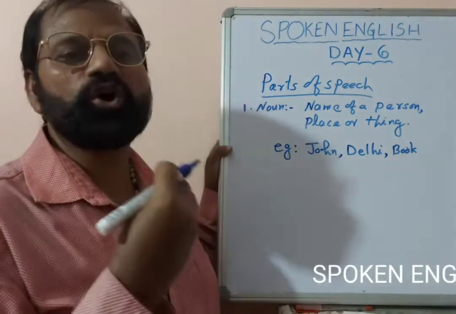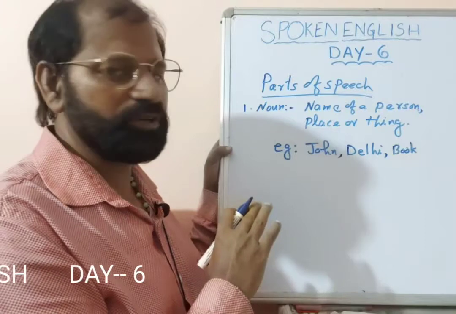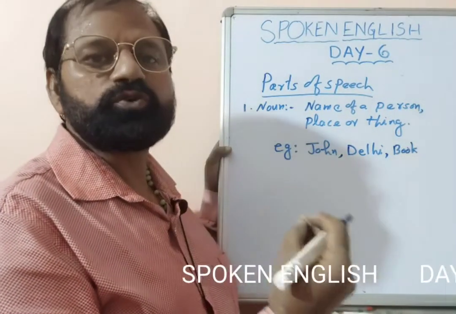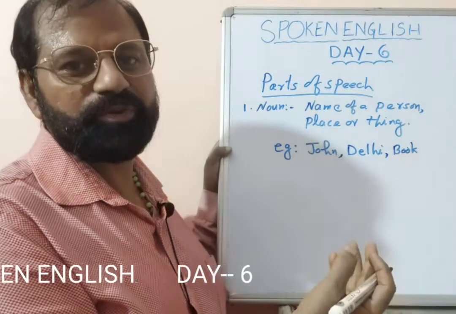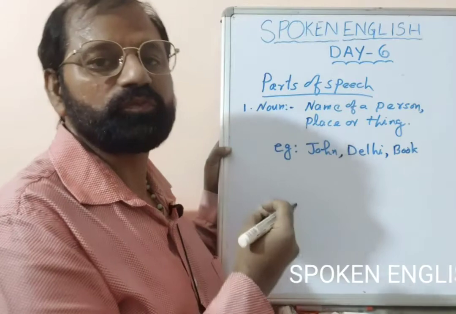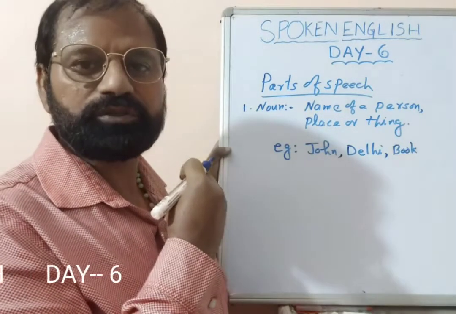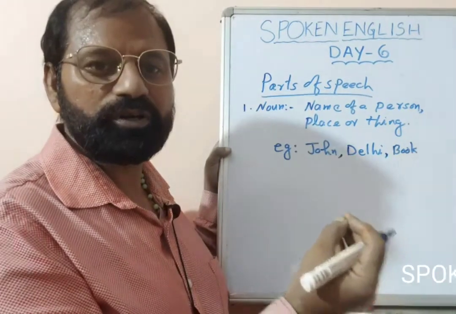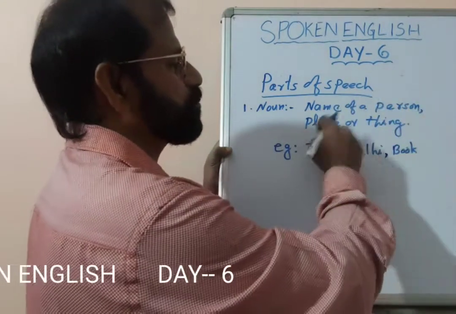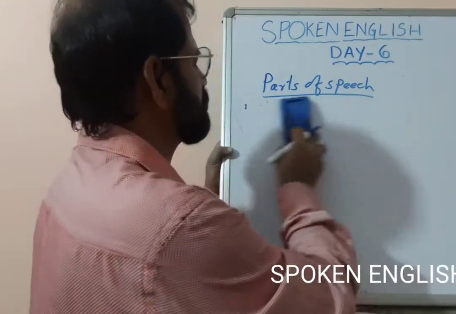For example, John went to the market. John is the noun, right? I went to Delhi. So that's a place name Delhi, that is also a noun. So please give me that book. Again, book, it is a noun. So a name of a person, place, or thing, we call it as noun, right?